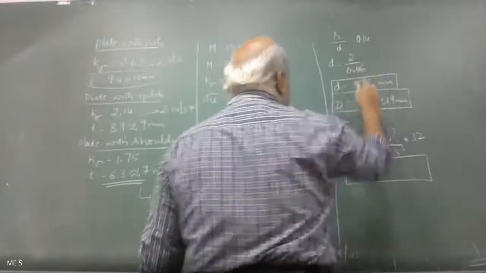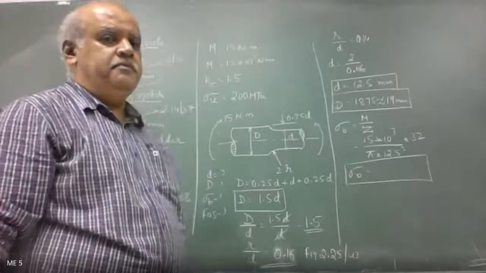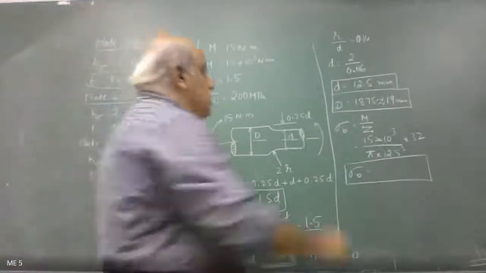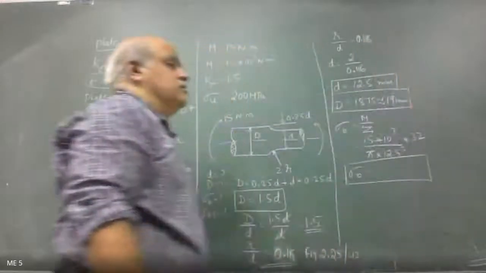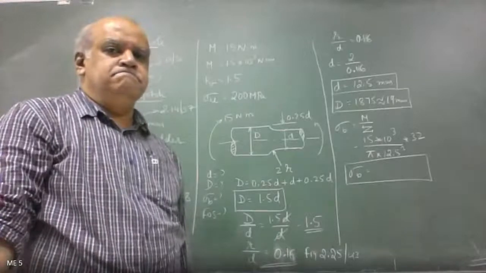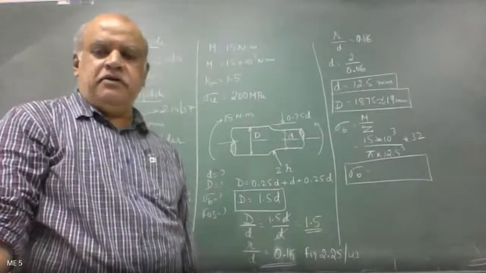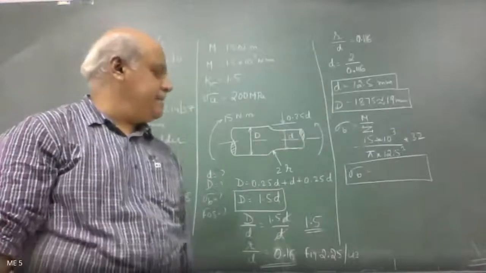What is the value of d I get in that case? It's 12.5 only, no? R by D is 0.16. Any doubt in this? Get me the value of bending stress, and the value of small d.